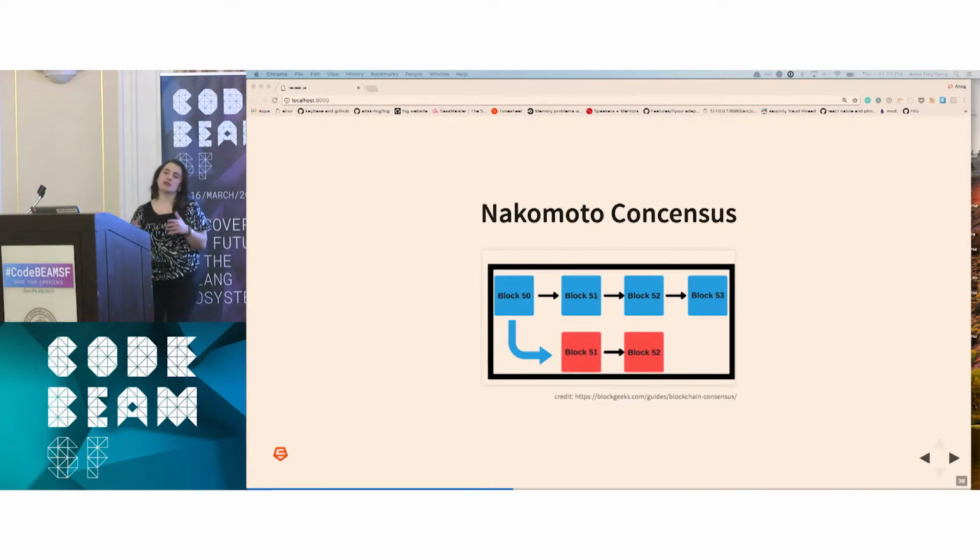And this idea of nodes agreeing to always work on the first blockchain of length h that they hear about is called Nakamoto consensus.